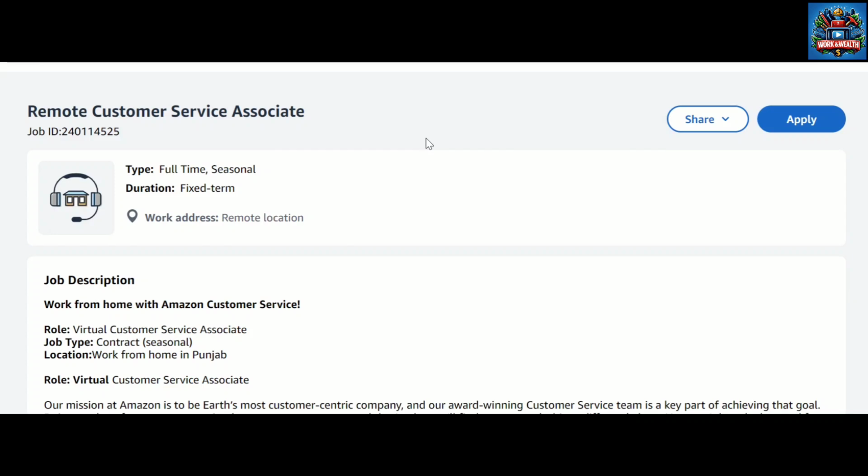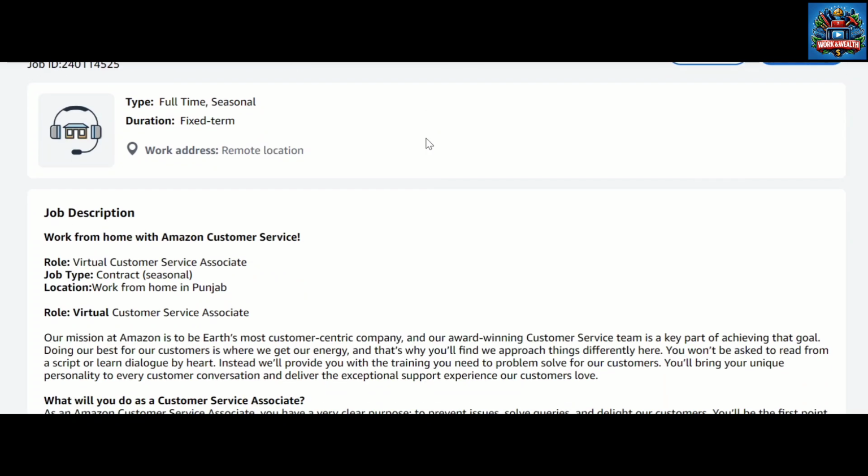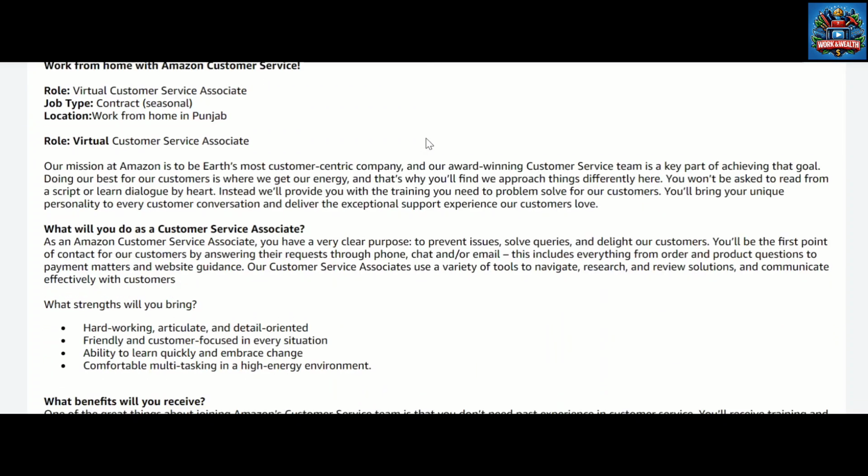Today we'll see work from home in Punjab. We'll see job descriptions first. The job role is virtual customer service associate. Job type is contractor. Contract means it will be 4 months or 6 months based on agreement.